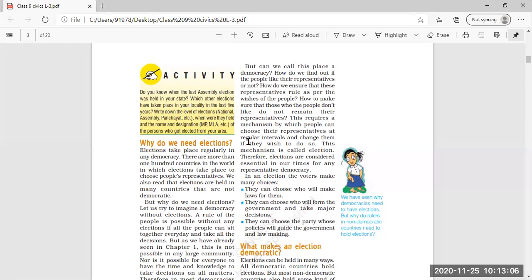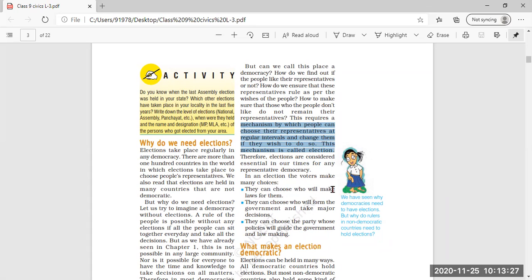Now, this mechanism of choosing the representatives at regular intervals is called election. You can underline this. Therefore, elections are considered essential in our times for any representative democracy.